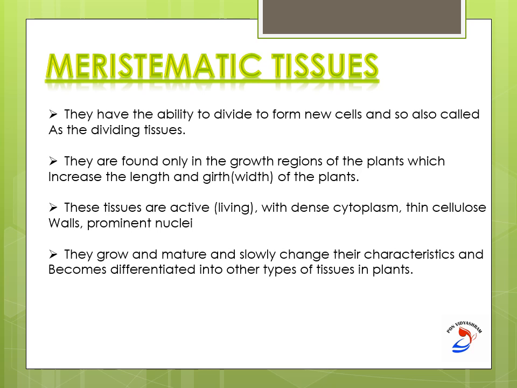These tissues grow and mature, slowly change their characteristics and become differentiated into many other types of tissues in the plants. That is, they undergo a process called differentiation. By this process, these younger meristematic cells differentiate into permanent tissues, which help in the supportive functions of the plant body.